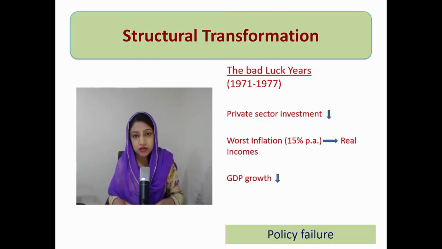So there are other factors too, but this was a major factor. So inflation gets to the peak of the time, that was 15% per annum. So as a result of the inflation, the classes, the society and the people were affected. The real incomes of the people declined, or you could say they were badly affected.